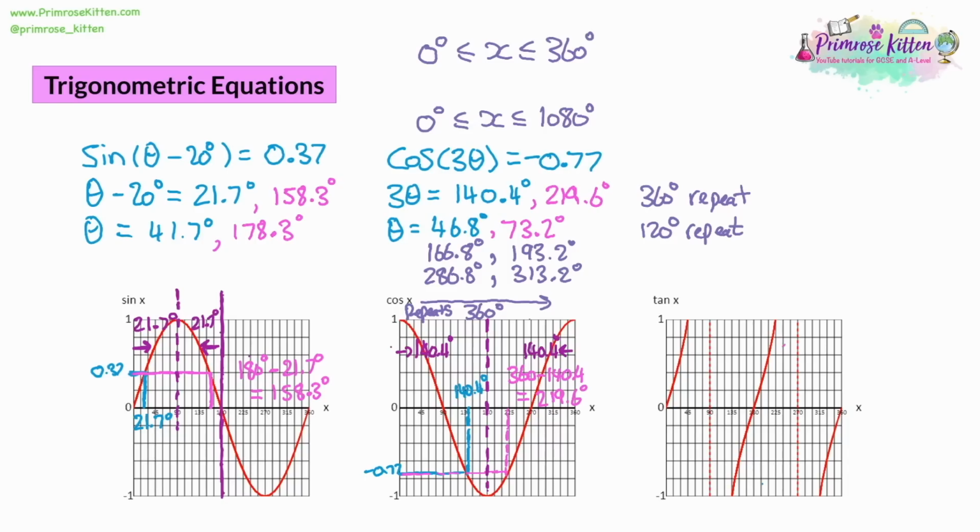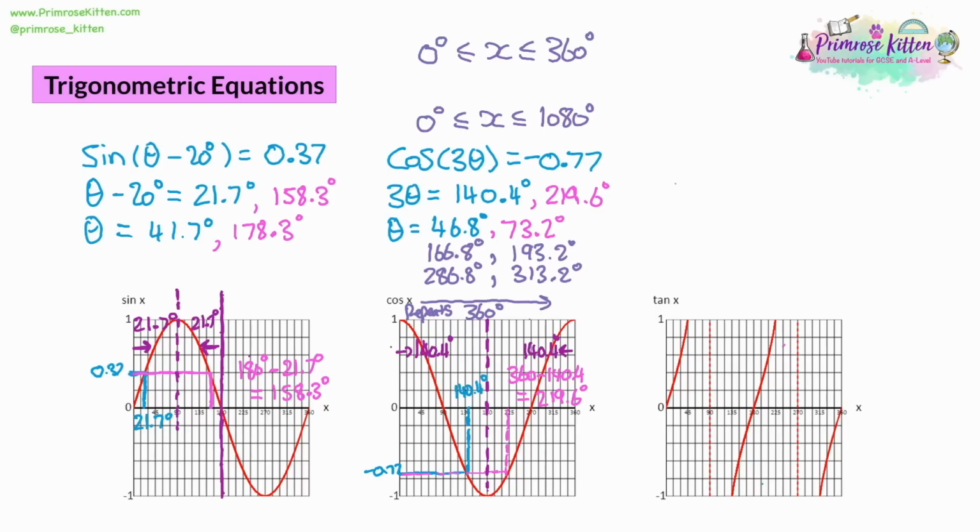So when you have a question like this, where you are dividing, you also need to multiply out your range by what you're dividing by, because that division is going to fit more numbers within that range. Remember that these graphs repeat every 360 degrees. So if you divide it, it's going to repeat by whatever you divided by. In this case, repeat every 120 degrees.